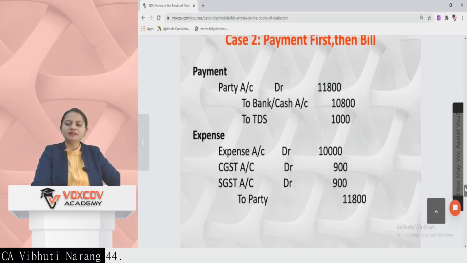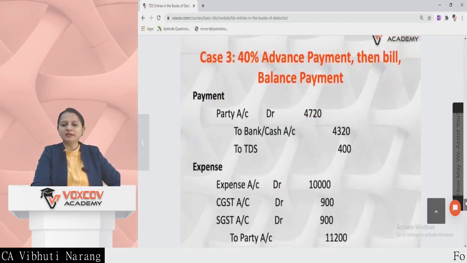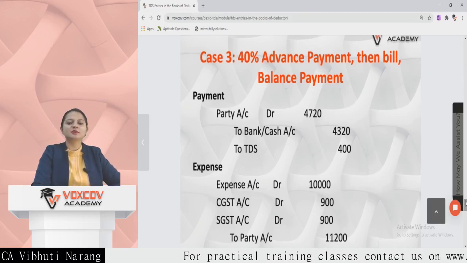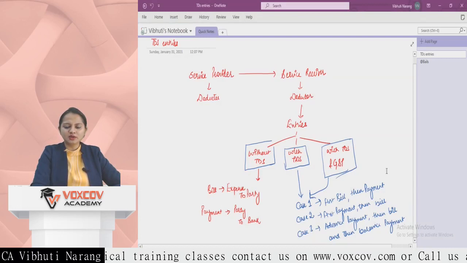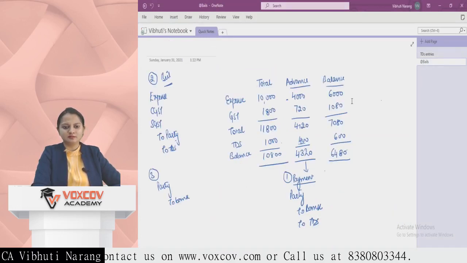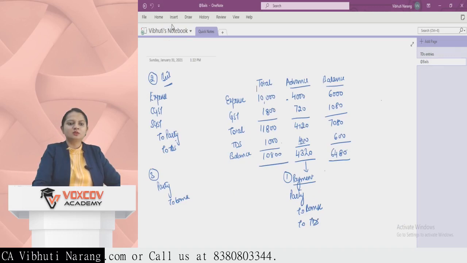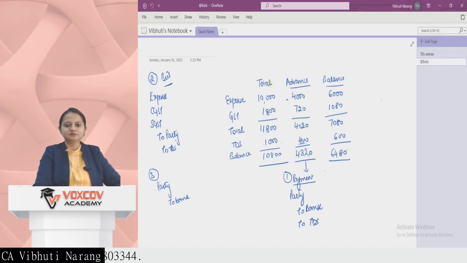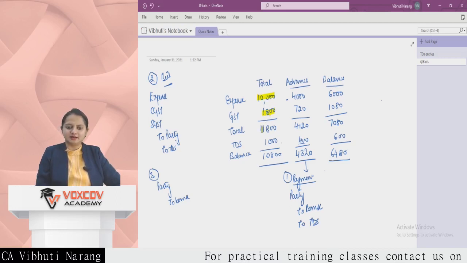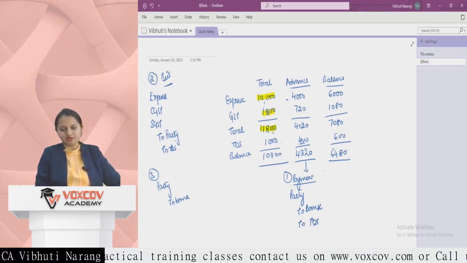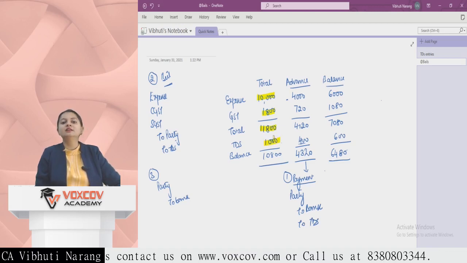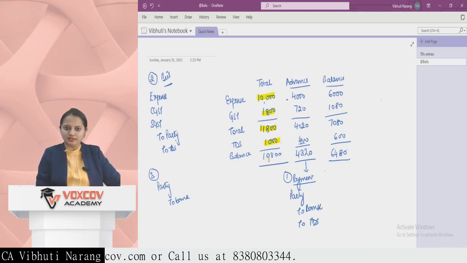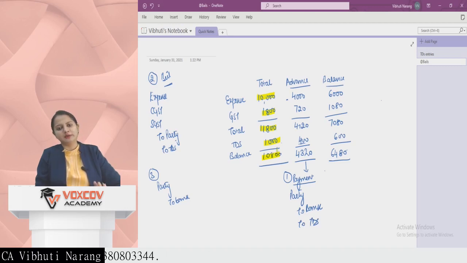The last case is quite typical, which says that 40% payment in advance, then you have to issue the bill, and 60% balance payment is received thereafter. If you want, you can prepare this diagram if you are comfortable with it. I just wanted to make you understand something through this diagram. See, the total expense bill is 10,000 rupees. We have 900 plus 900 CGST, SGST 1,800, making the total bill amount of 11,800, and we are supposed to deduct TDS 10% on 10,000 rupees, which is 1,000. Balance 10,800 is to be paid to the party.